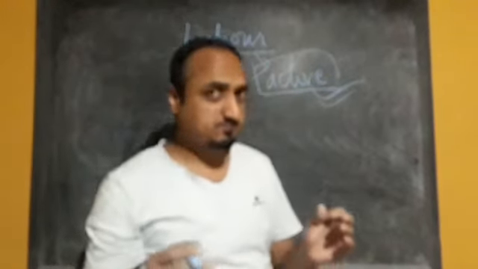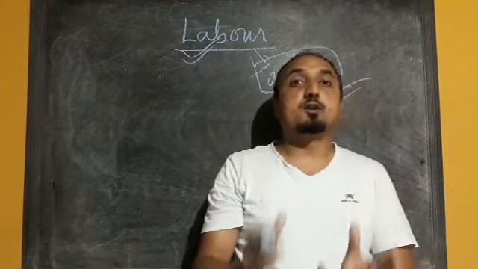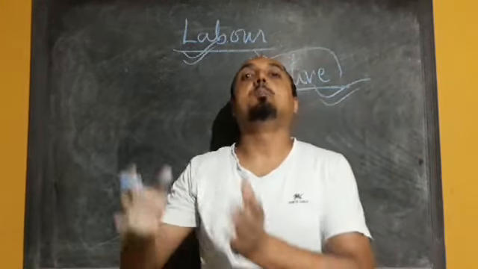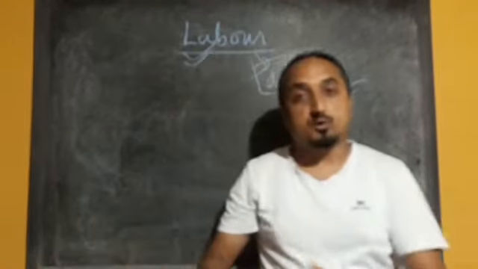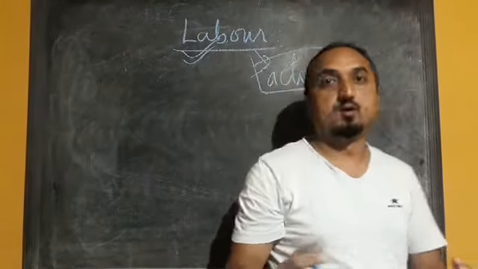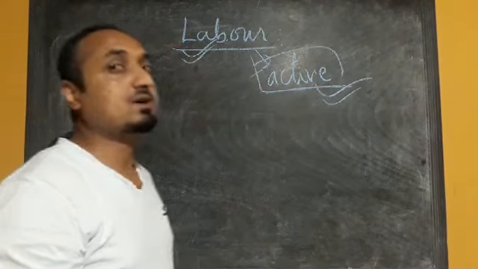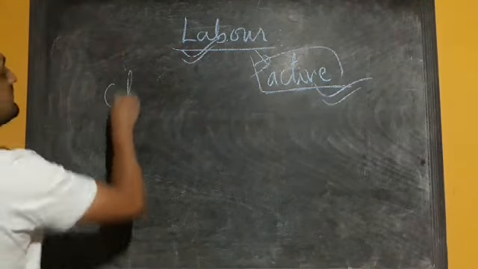Once again, when workers are using their physical or mental effort in the process of production in an economy, that is called labor. Now labor is also of different types, so we will move to the classification of labor.